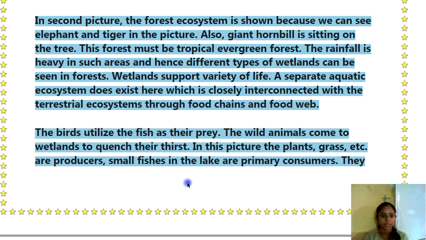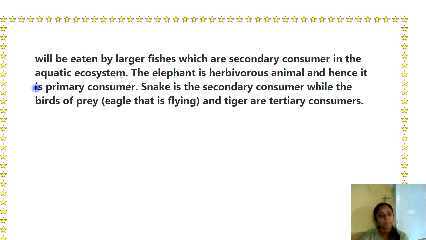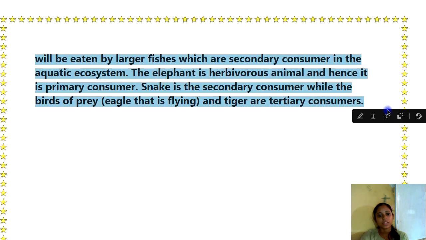A separate aquatic ecosystem does exist here, which is closely interconnected with the terrestrial ecosystems through food chain and food web. The birds utilize the fish as their prey. The wild animals come to wetland to quench their thirst. In this picture, the plants, grass, etc. are producers. Small fishes in the lake are primary consumers. They will be eaten by larger fishes, which are secondary consumers in the aquatic ecosystem.